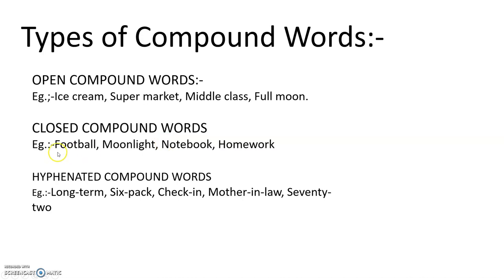Closed compound words, when you don't have a gap in between. You say football, moonlight, notebook, homework. These are all closed compound words. And hyphenated compound words, where you put a hyphen in between. Long-term, six-pack, check-in, mother-in-law. These are all with hyphens. So, when you join two words together, making it a new word, that becomes a compound word. And there are three types. Remember that.